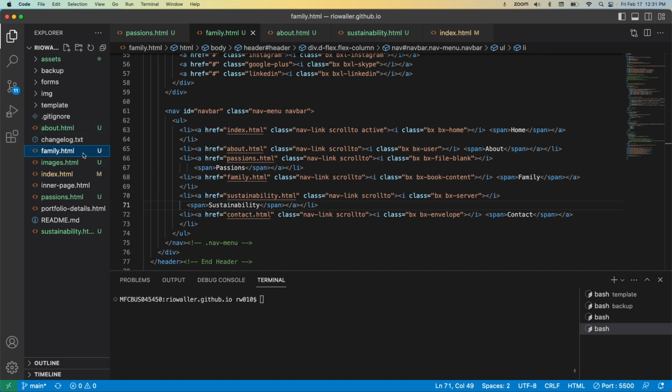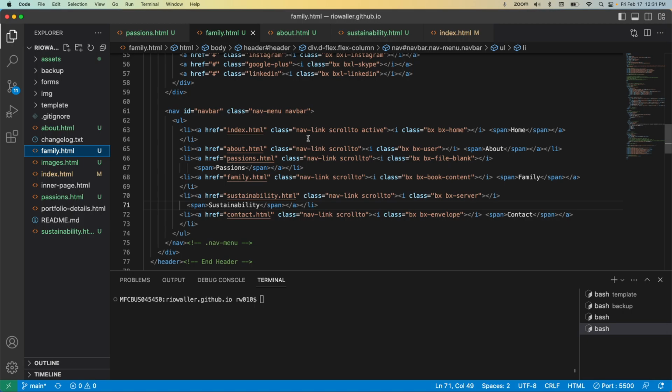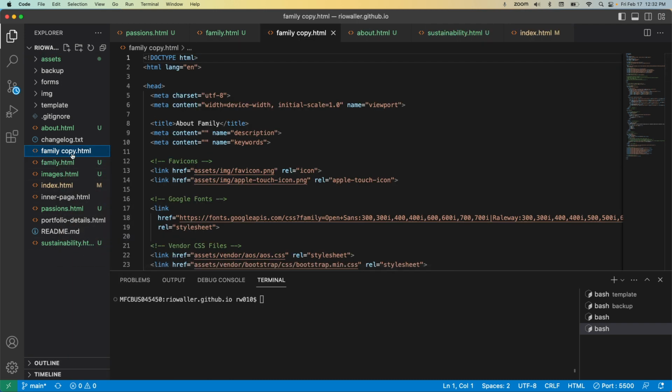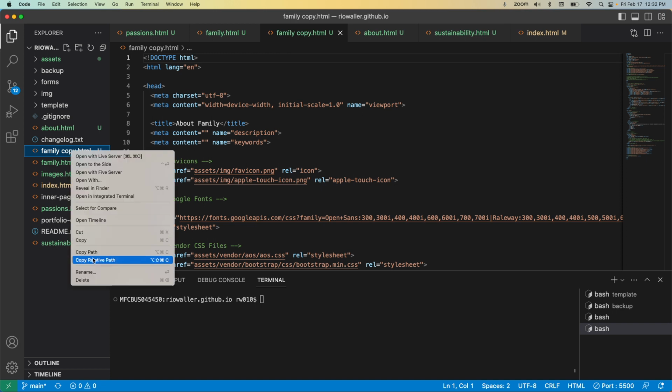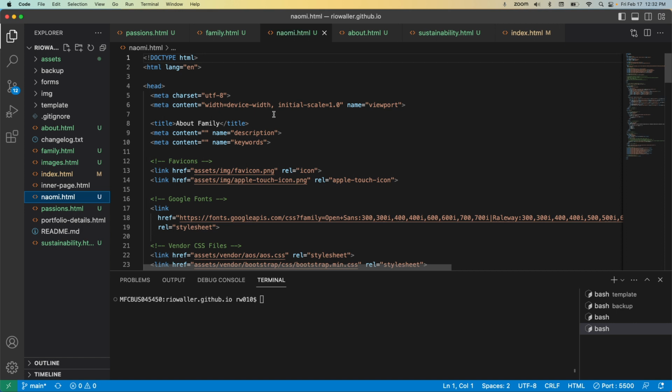So what I would do is take my family page, because again, that's from which all of these pages will flow. Now you don't have to. You can do it however you want. I just do it because it saves me a little bit of time in copying and pasting some things that I may not have to. So I'm going to take this, I'm going to hit copy. While I'm in the same directory, I just hit paste, and it gives that file name. And then what I could do here is just hit rename. Okay, there we go. And now I have that page. And then I would, in this page, go ahead and put, okay, there.